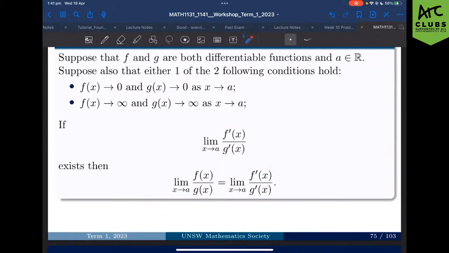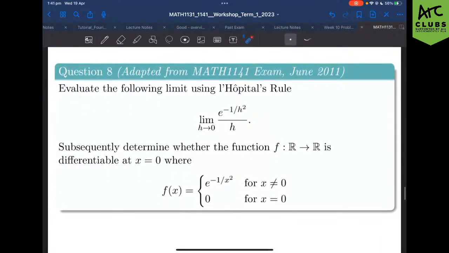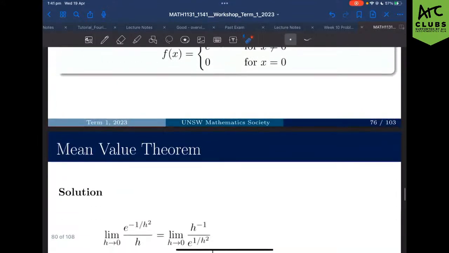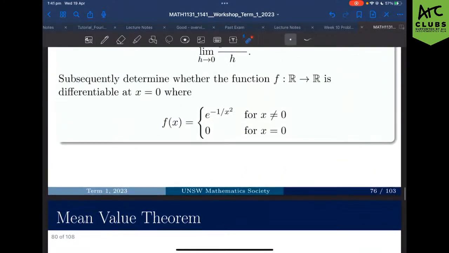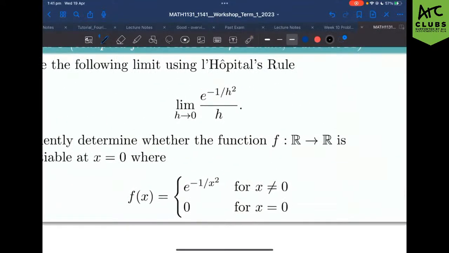L'Hopital's rule is essentially, if you want to take the limit of something, then you can take the limit of the derivative of f(x) over the derivative of g(x). So let's actually work with this question. Evaluate the limit using L'Hopital's rule, and then we're going to be checking the differentiability. Before I jump into the provided solutions, let's see what we would do if we just evaluated this limit as is.